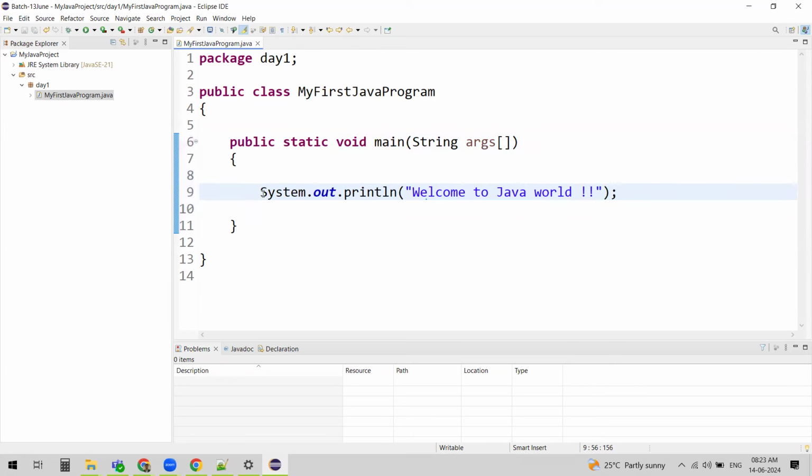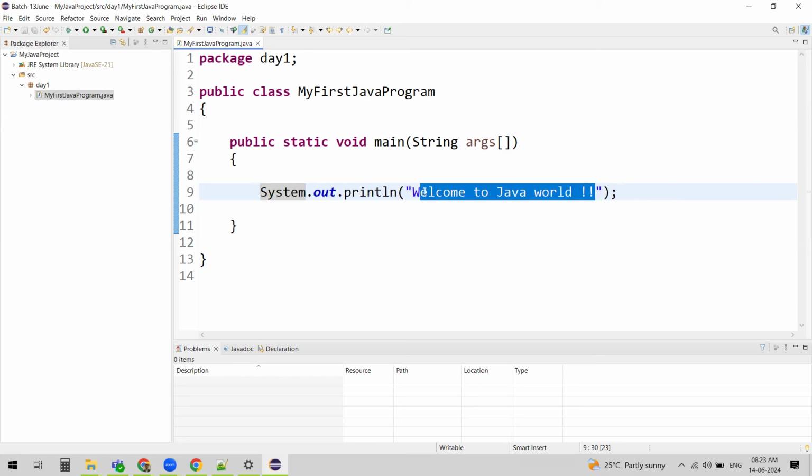So what did we do here? I'm writing a line of code. You need to have this syntax as is: System.out.println. Why we are writing this, we are going to discuss later. But for now, you should write it something like this: System.out.println, and within the brackets, within the double quotes, whatever string you want to print and display on the console,